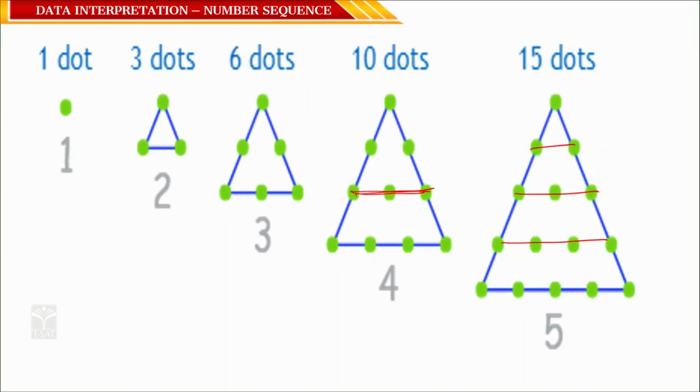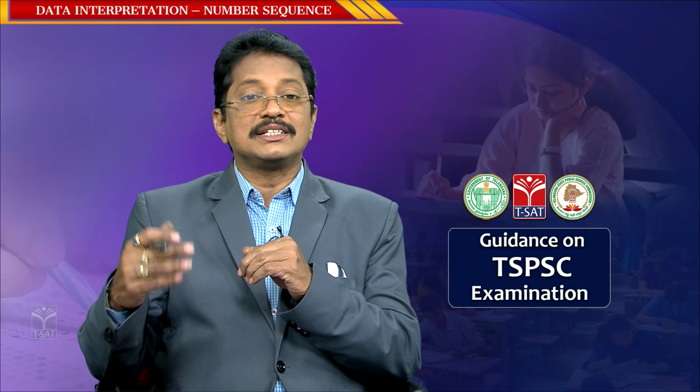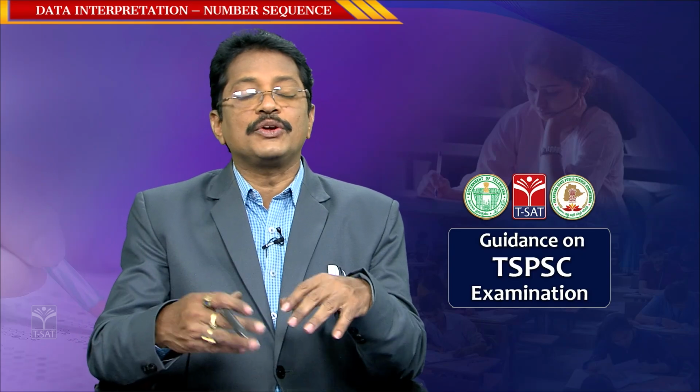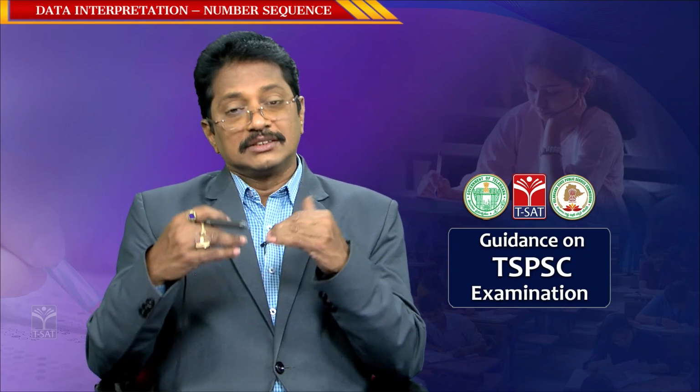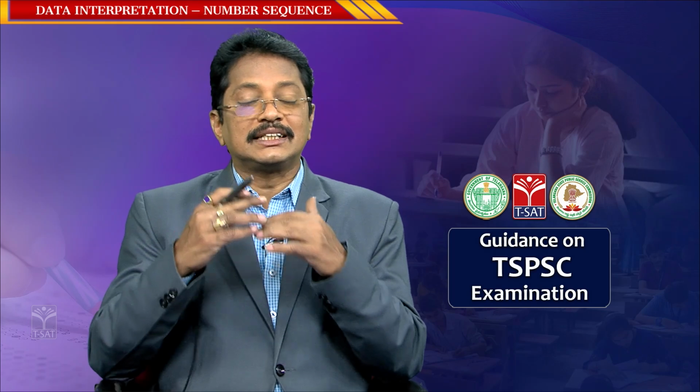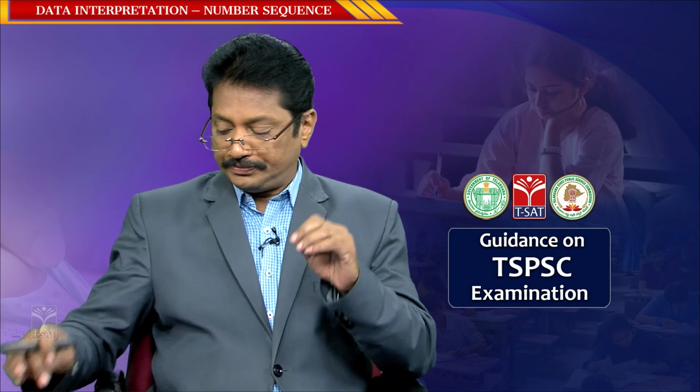For example, if I ask what is the 6th number in the triangular series, how are we going to calculate it? (6 square plus 6) by 2, correct. 6 square is 36, 36 plus 6 is 42, 42 by 2 is 21, 21 dots. Understand? So the next number after this comes as 21. Like that you can calculate any required number in the triangular series, that is it.